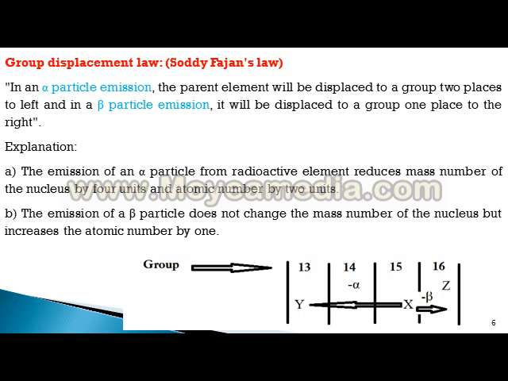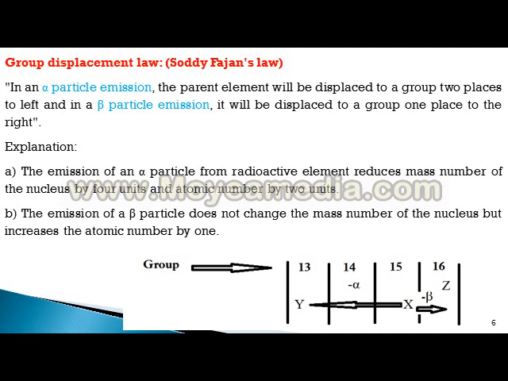In the periodic table, elements are arranged according to atomic number. When alpha particle emission takes place, there is a change in atomic number by 2 units, meaning atomic number decreases by 2.